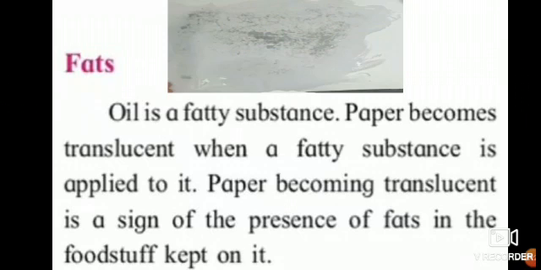If you see in the picture, the paper is there and the oil is sprayed on it. So what happens? A fatty substance is applied to it and the paper becomes translucent, transparent. Paper becoming translucent is a sign of the presence of fats in the foodstuff kept on it.